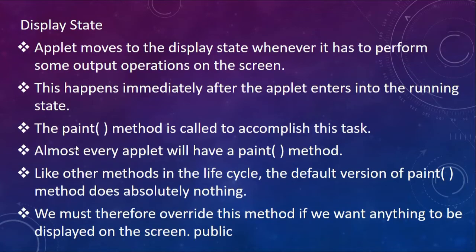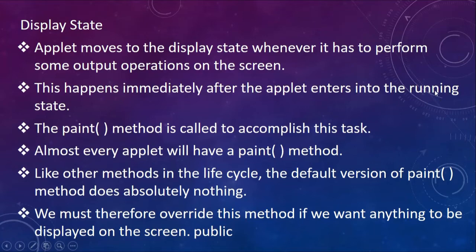Now whenever the applet is in the running state, it displays. So the applet moves to the display state whenever it has to perform some output operations on the screen. Whatever you can see on that small applet screen, applet is something like a pop-up window, and the display area of that is called a canvas. If you want to display something on the canvas, you use a method called the paint method. This happens immediately after the applet enters running.